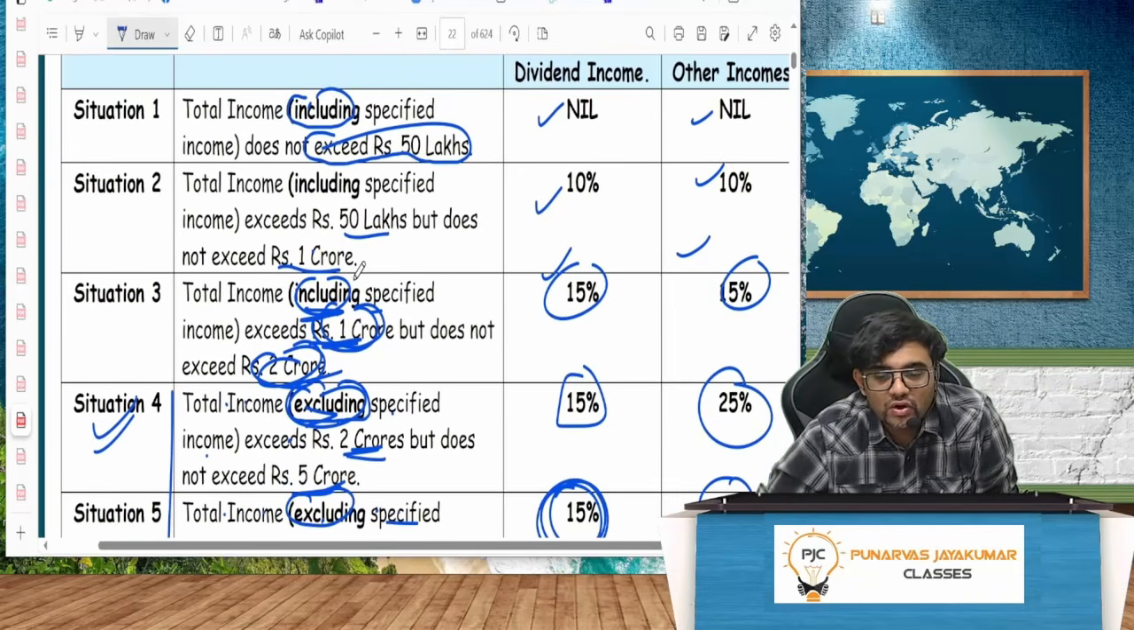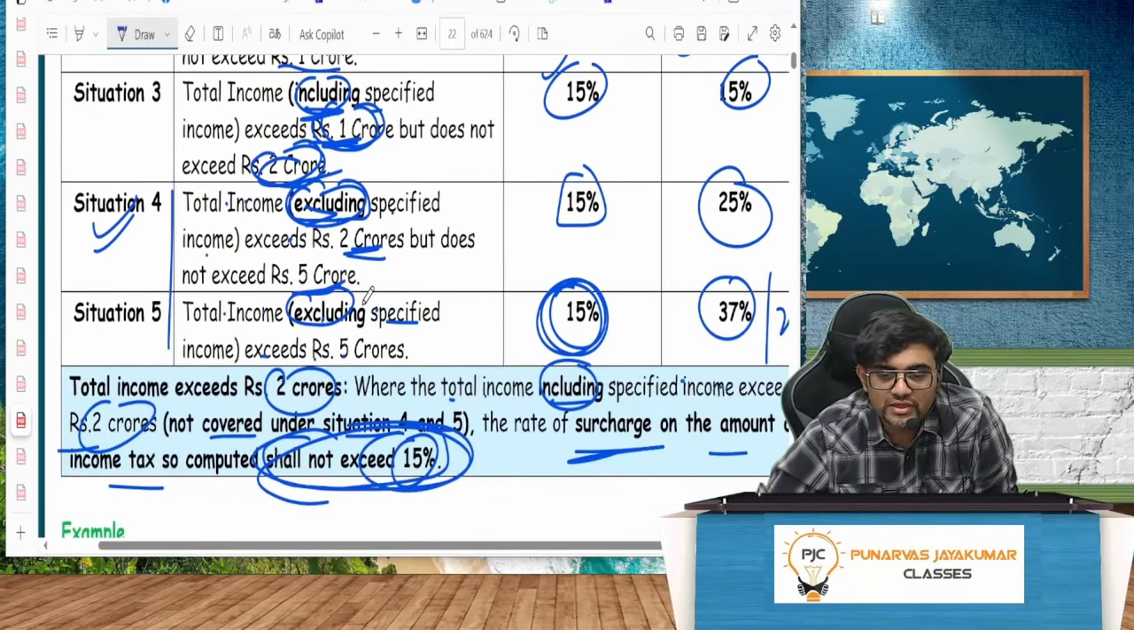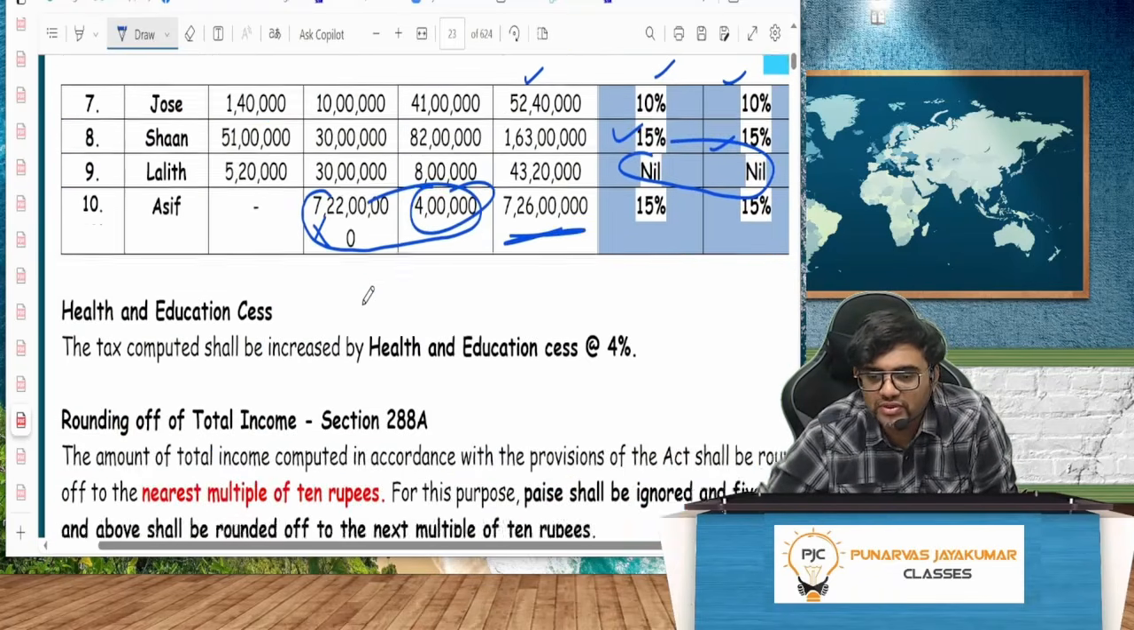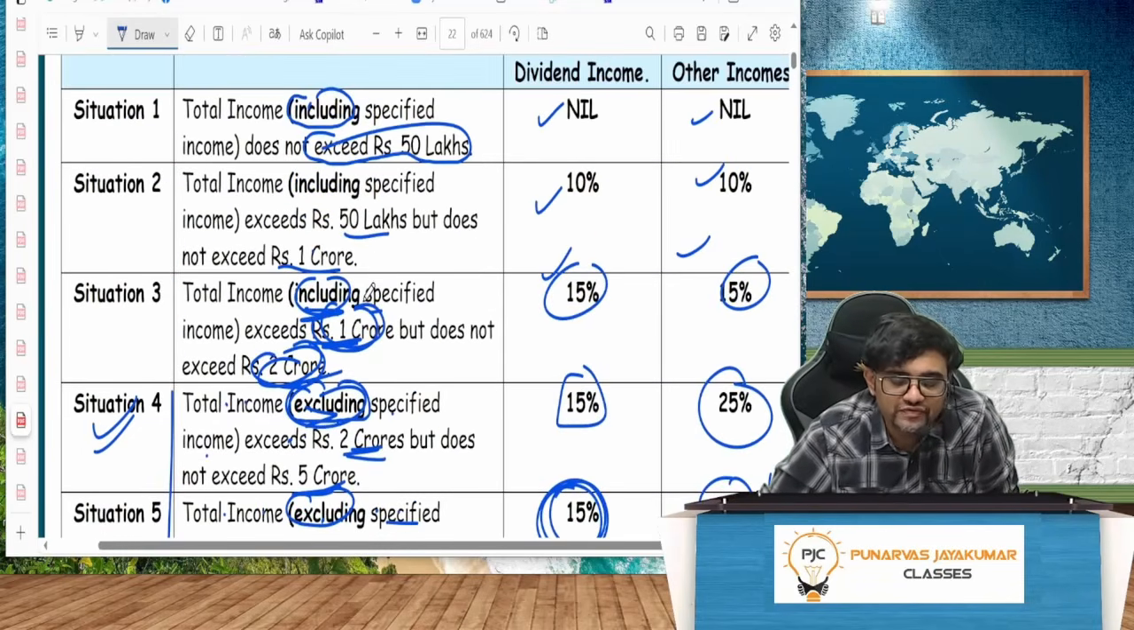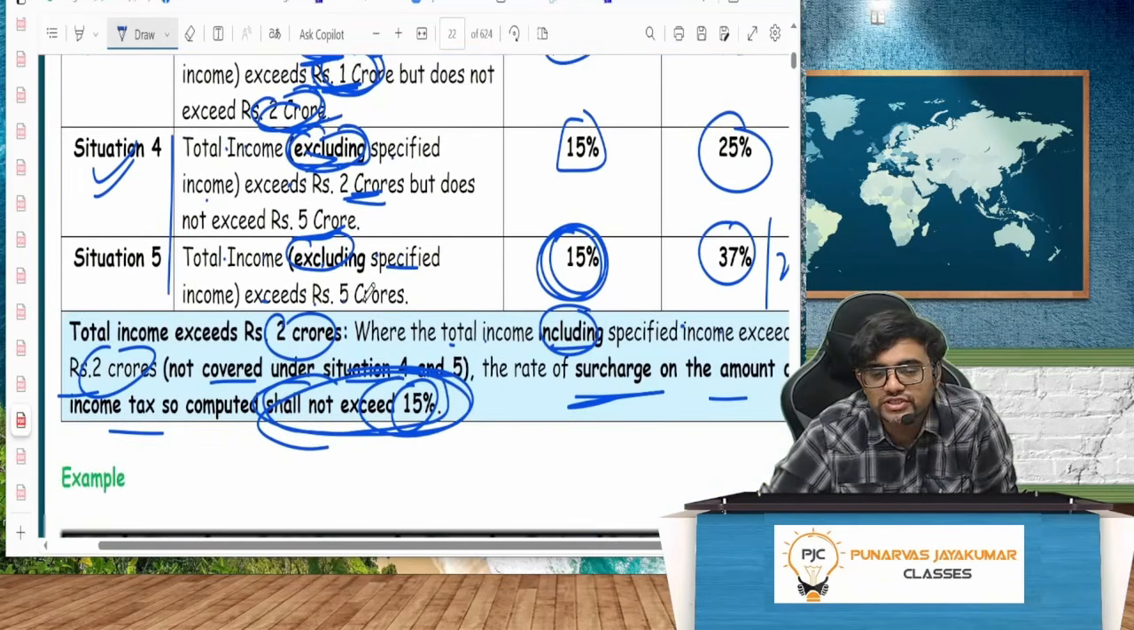Next, will it come under 3? All inclusive, 1 crore to 2 crore? No. Will it come under 4? Everything excluding, 2 crore to 5 crore? No. If you exclude that specified income, it is some peanut amount, 4 lakh rupees. So it will not come under any of the 5 situations. Where will it come? Special situation.